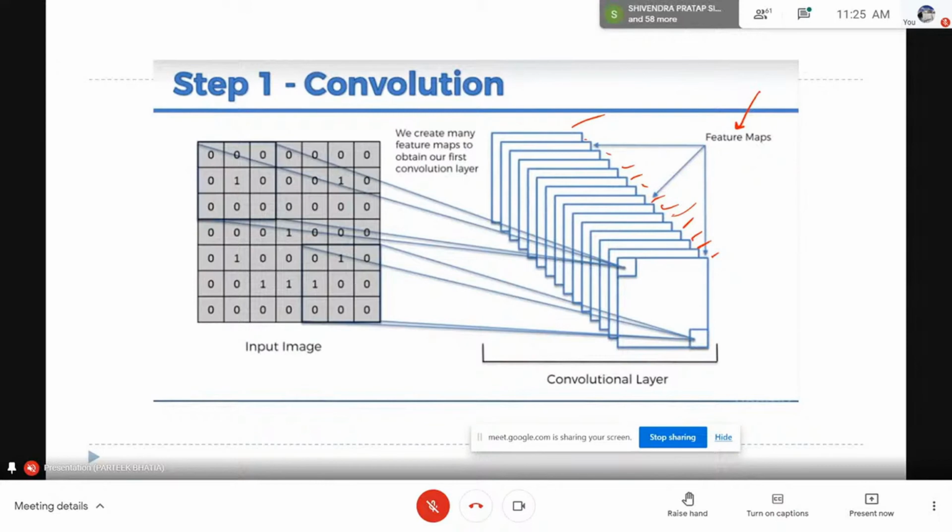If you have any doubt in this process, you can ask me any question. Here it is clearly written that we create multiple feature maps to obtain our first convolutional layer, and this is the first step which we are talking about.